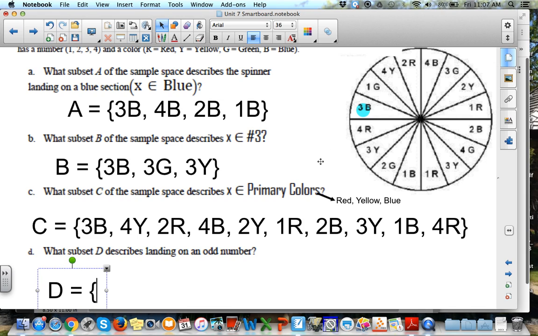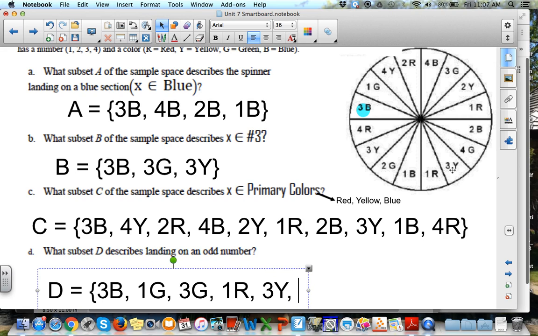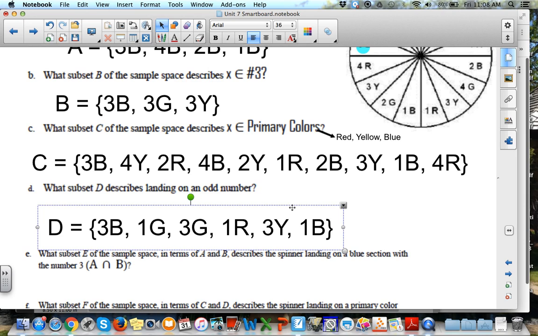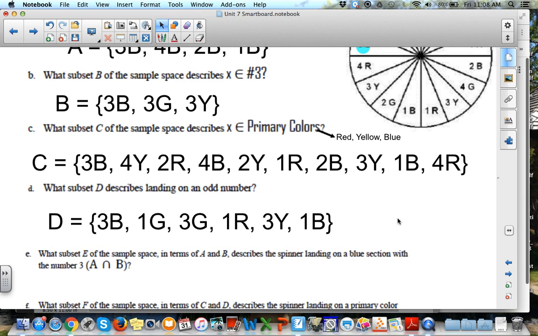So starting at our 3B, that's an odd number. 1 green, not 4 yellow, not 2 red, not 4 blue. Put 3 green, not the 2. We've got our 1, not the 2, not the 4, but the 3. We already have 1 R. We don't need to repeat it. 1 blue, not the 2. We already have the 3, 3 yellow, and 4R is even. So this is the subset that describes landing on an odd number.